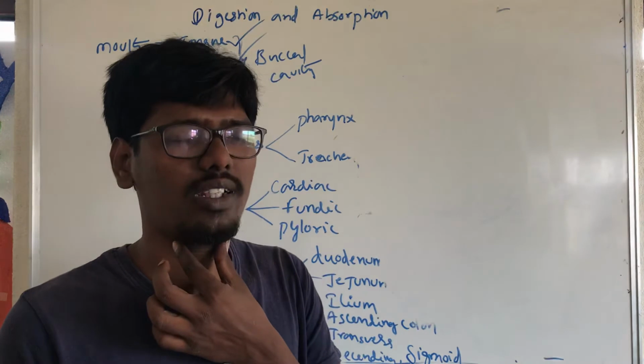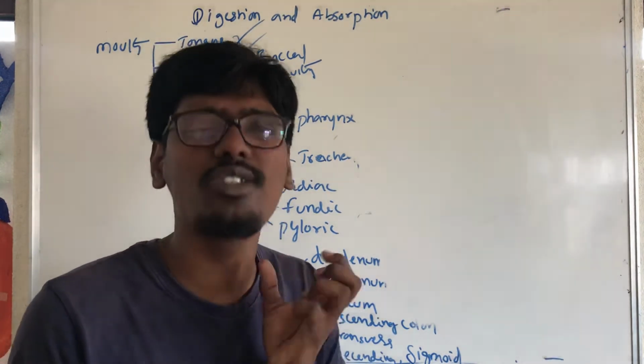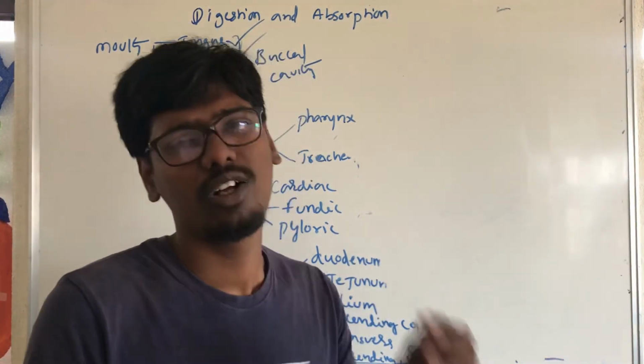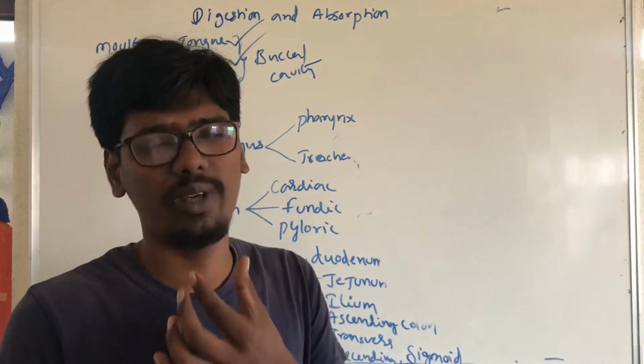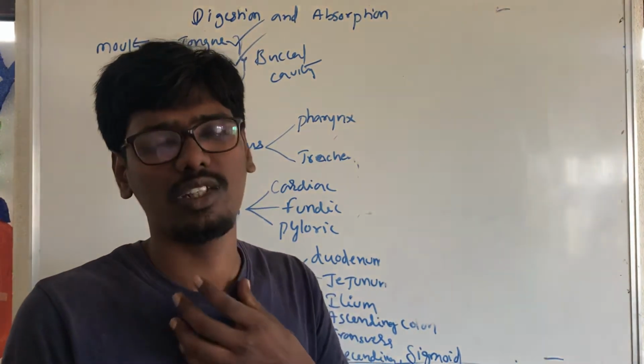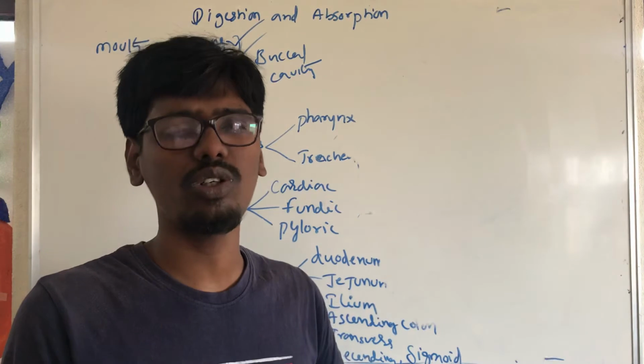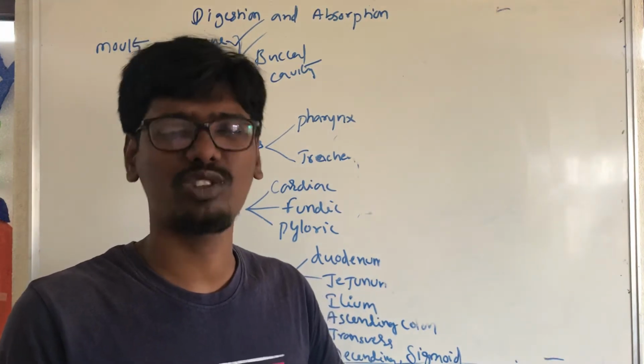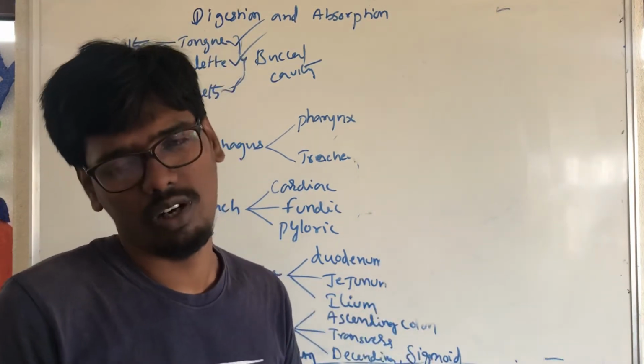Before the entry to the esophagus is the esophageal sphincter. Once the bolus enters, it reaches from the thoracic region to the abdomen, where the stomach is. Digestion starts first in the mouth.